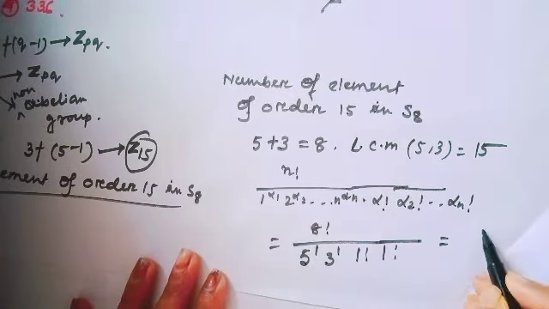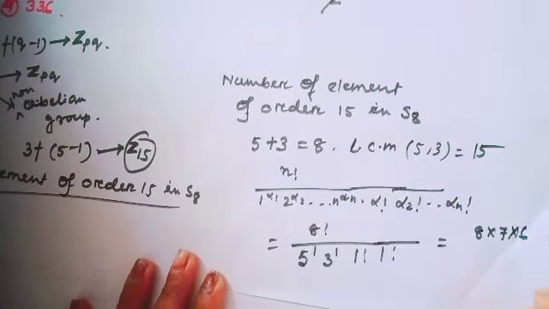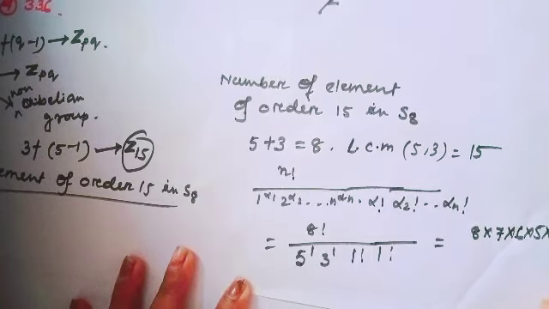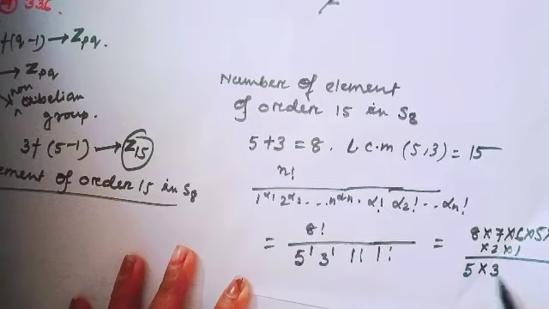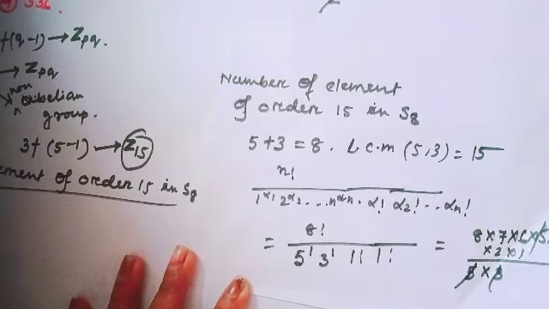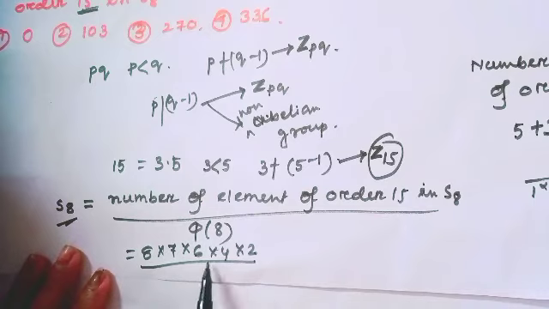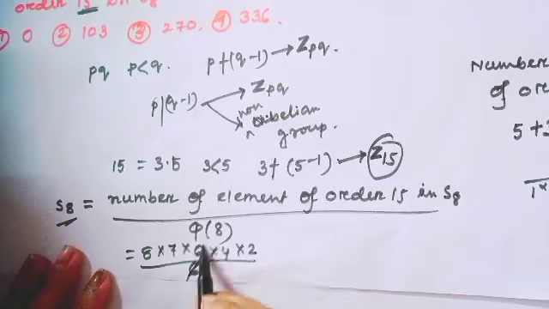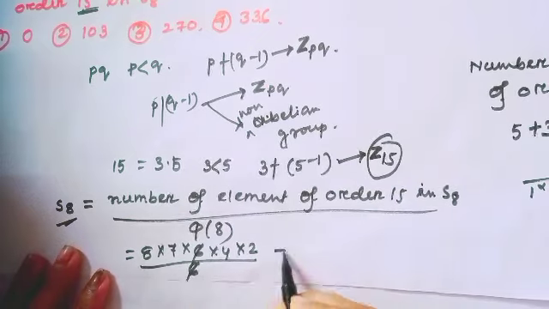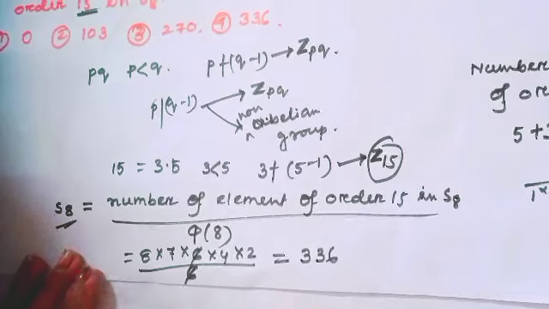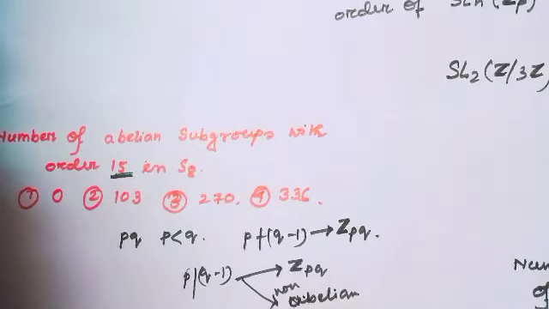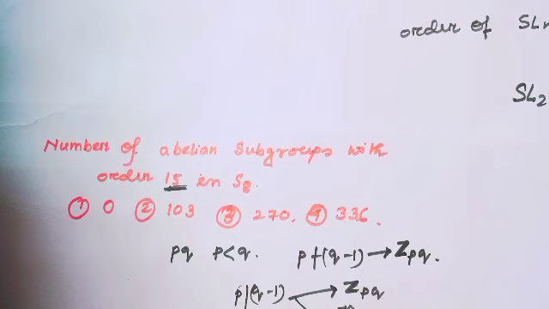That means this is 8 times 7 times 6 times 5 times 4 times 3 times 2 times 1 divided by 5 times 3. This equals 8 times 7 times 6 times 4 times 2 divided by 5 factorial... we know phi of 15 equals 8, so this value equals 336. Are you getting how to find the number of any subgroup in the Sn group?